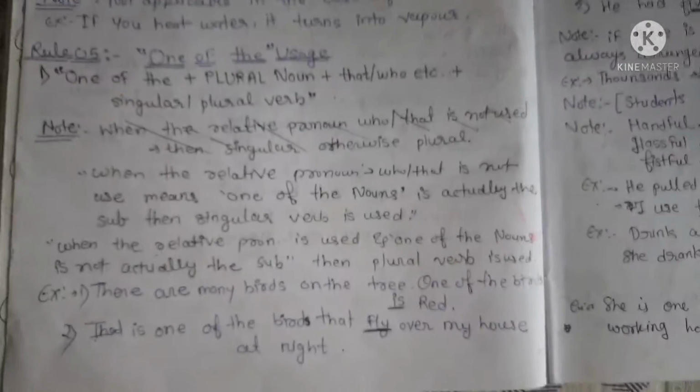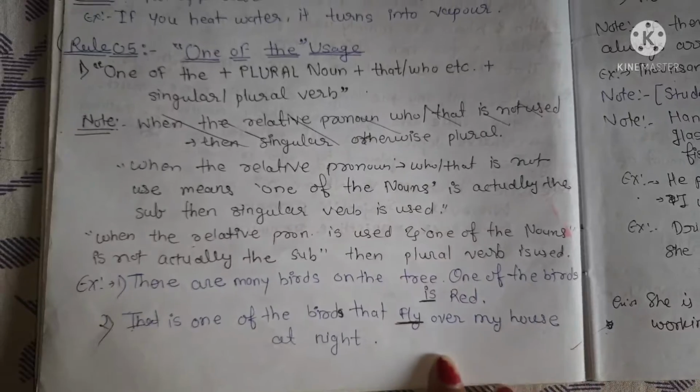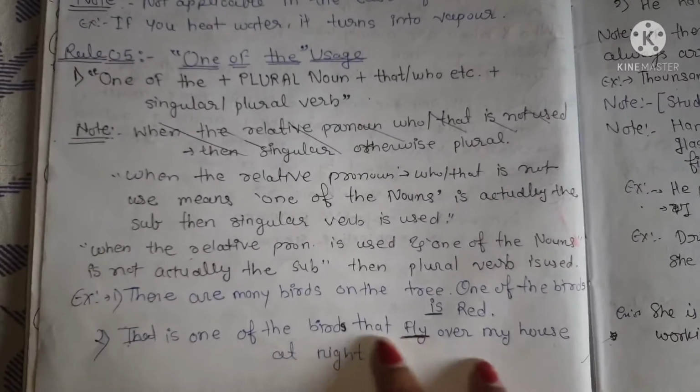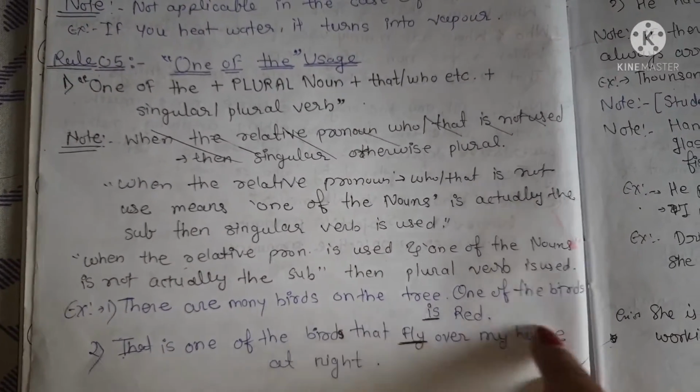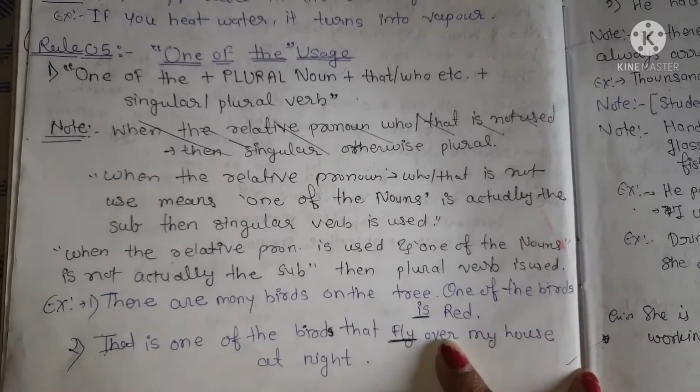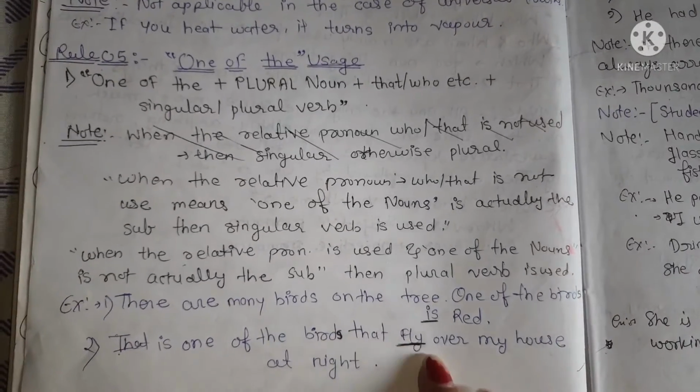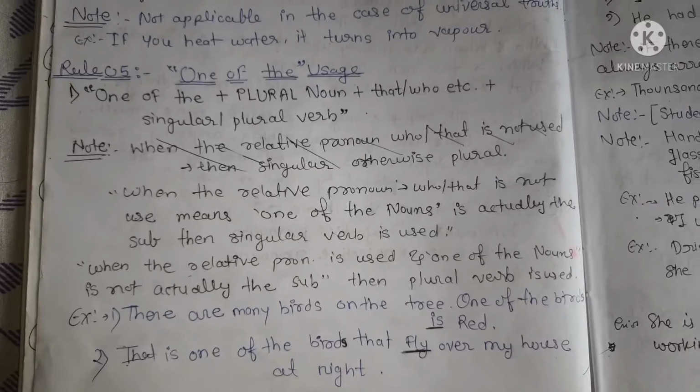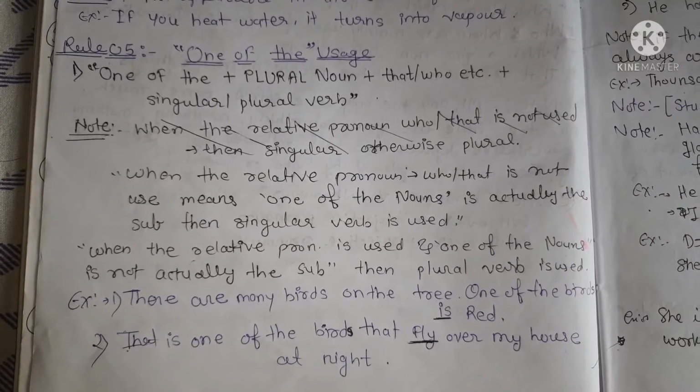We will understand these two things with examples. There are many birds on the tree. One of the birds is red. That is one of the birds that fly over my house at night.